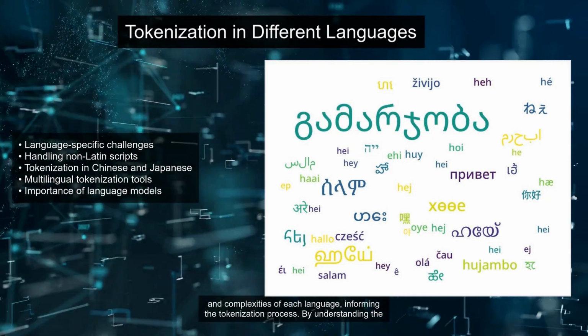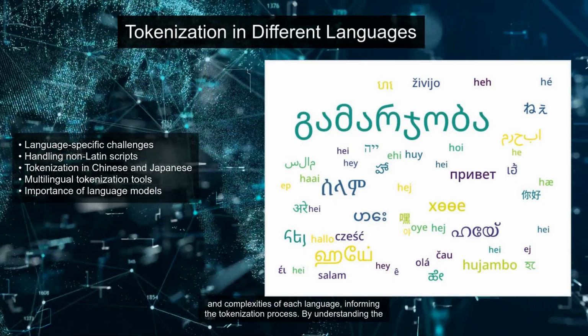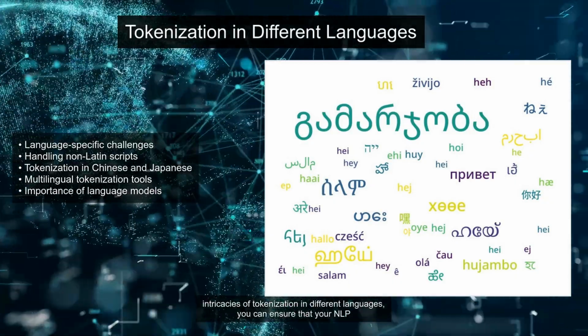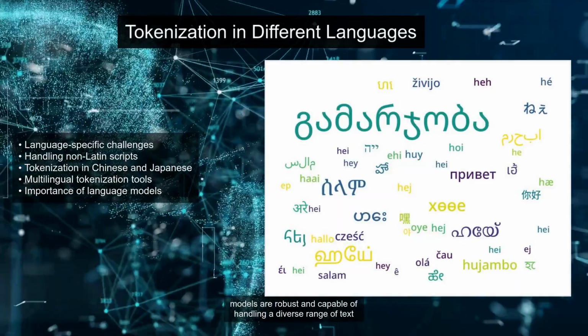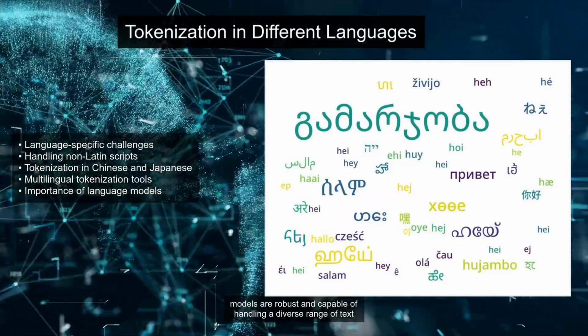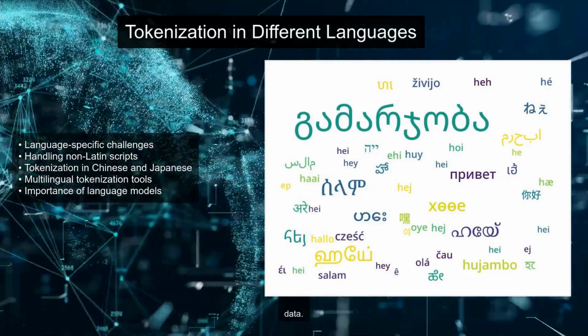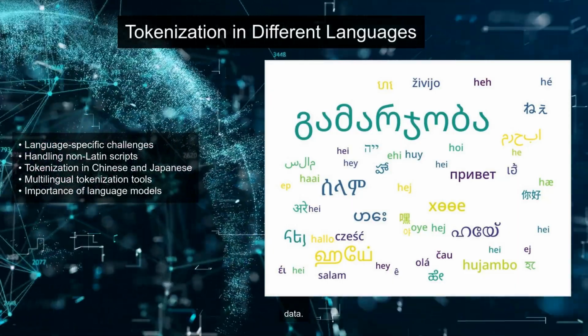The importance of language models cannot be overstated, as they help capture the nuances and complexities of each language, informing the tokenization process. By understanding the intricacies of tokenization in different languages, you can ensure that your NLP models are robust and capable of handling a diverse range of text data.